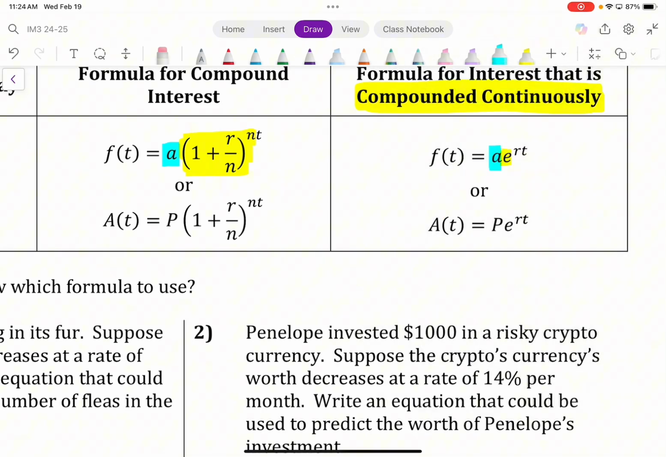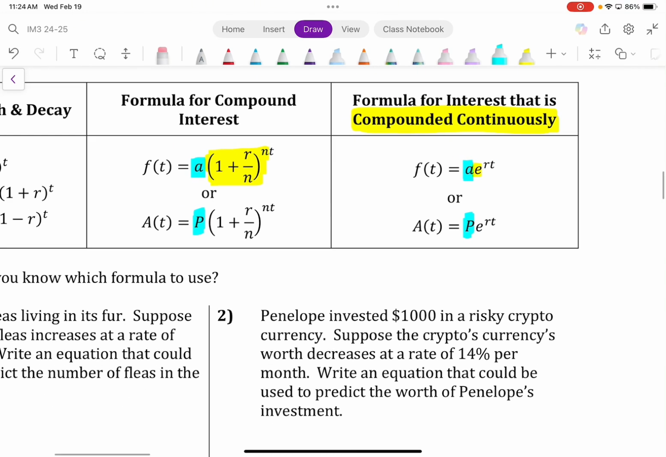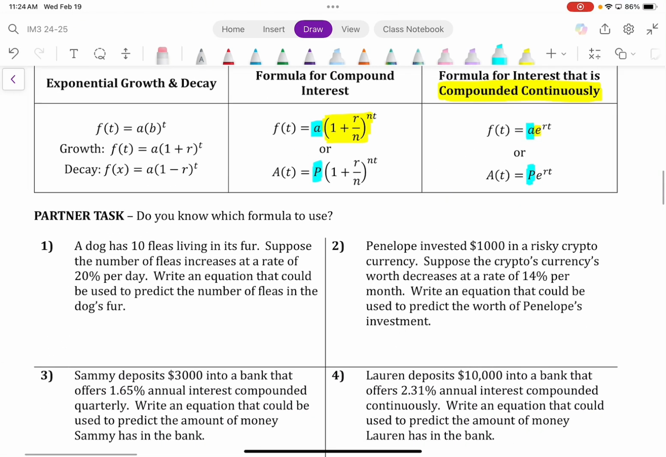What I mean is it doesn't matter if you see little a or capital P. They represent the same thing. Okay? They represent the principal or the initial investment. All right. So here's your next task. You're going to turn to the person next to you, and you're going to figure out which formula to use.